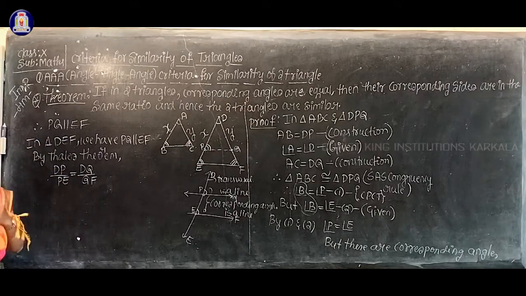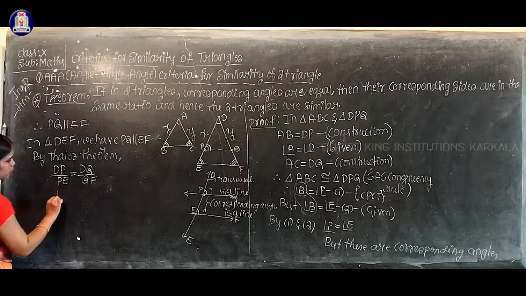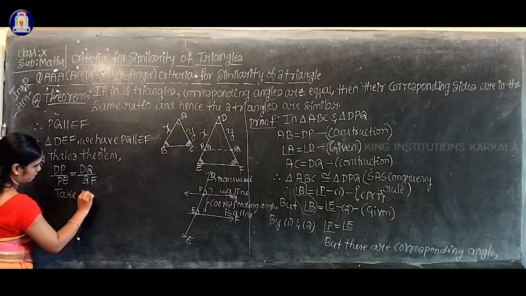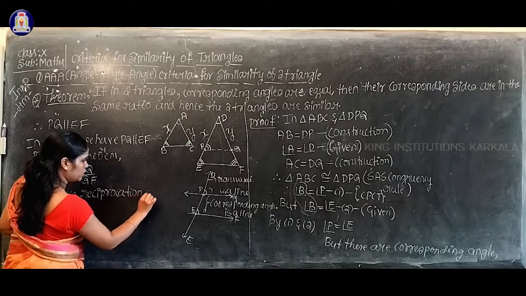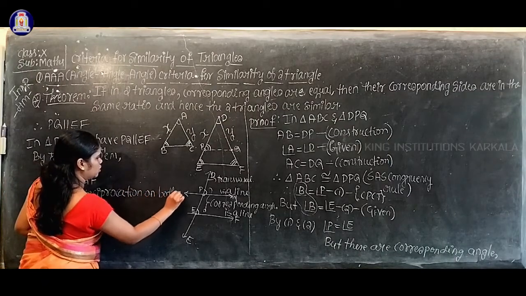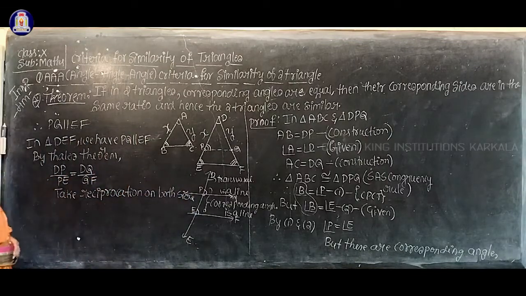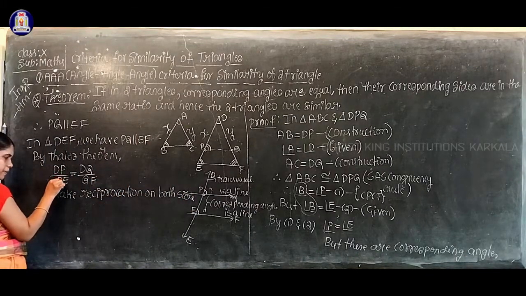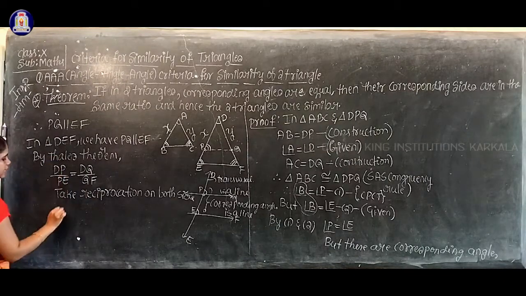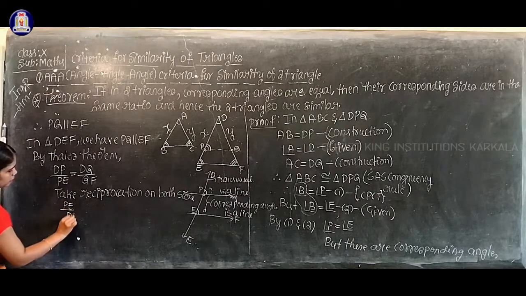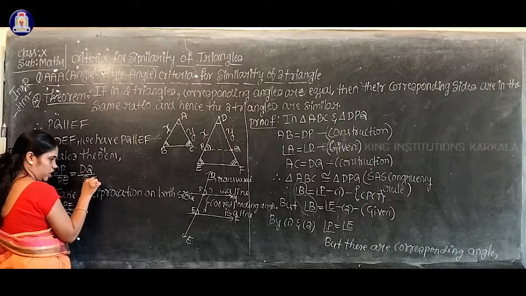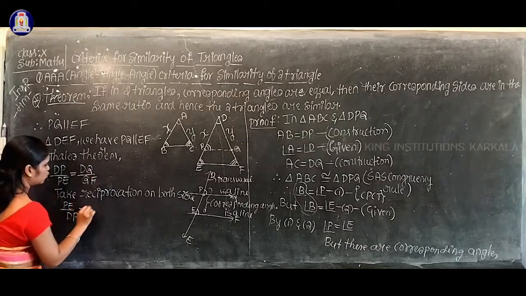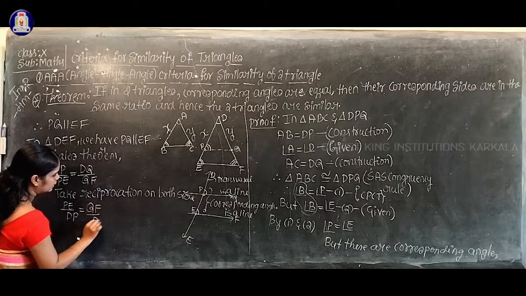You just remember these steps, step by step. Take reciprocal on both sides. On the left hand side you have DP by PE; after taking the reciprocal it will become upside down. What will it become? PE by DP. On the right hand side, DQ by QF becomes QF by DQ.